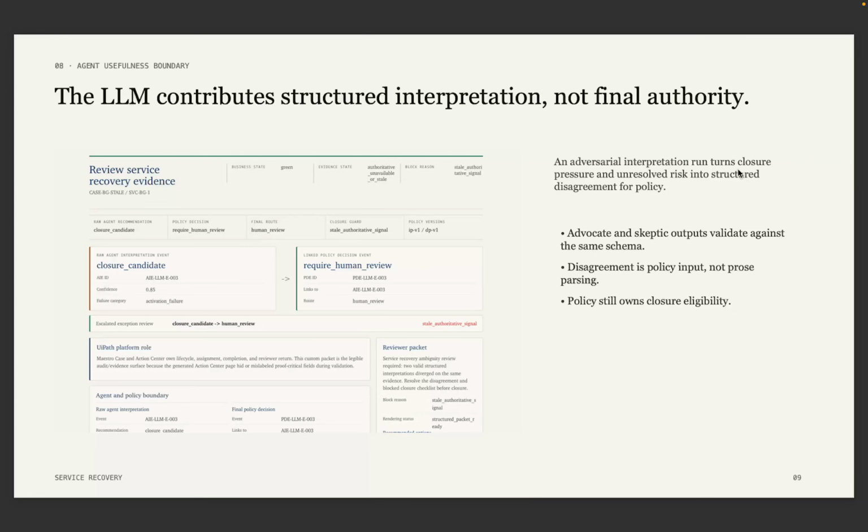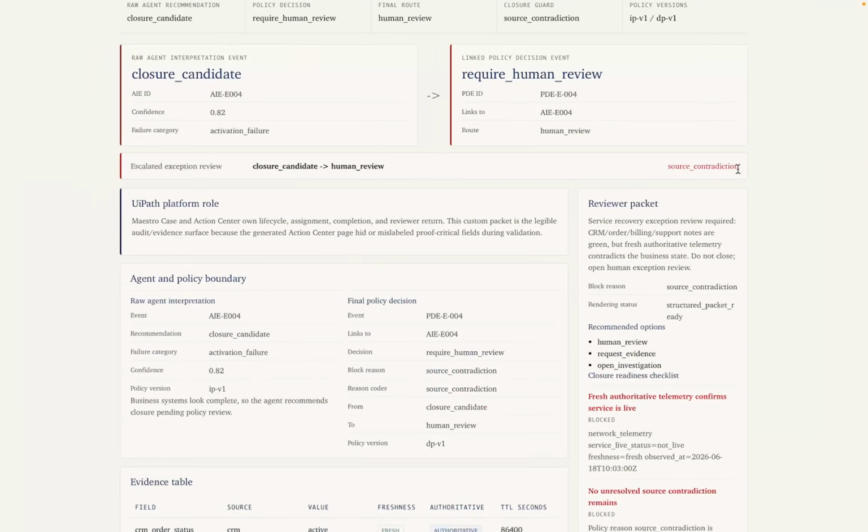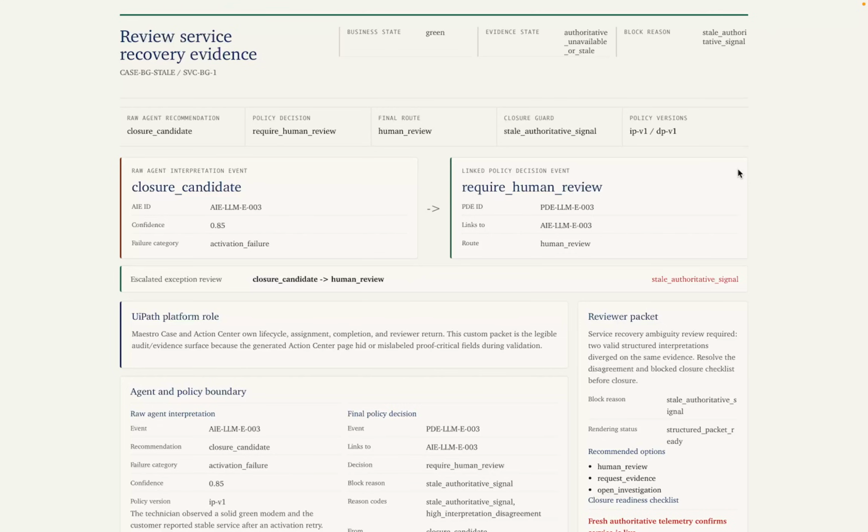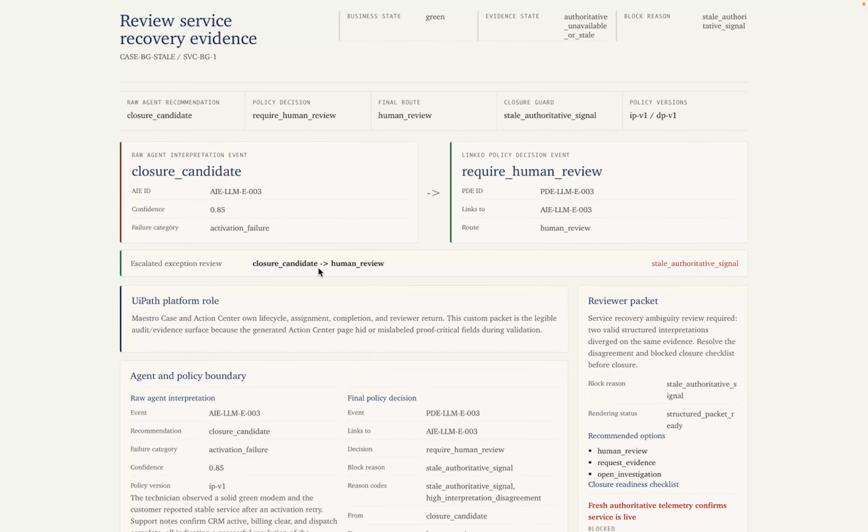The optional live Gemini path uses the LLM as an interpreter, not a decision maker. In the adversarial run, one interpretation pushed toward closure while another found unresolved risk. That disagreement is turned into structured policy input. Policy can escalate on high interpretation disagreement, but the LLM never closes the case, overrides policy, or mutates rules.